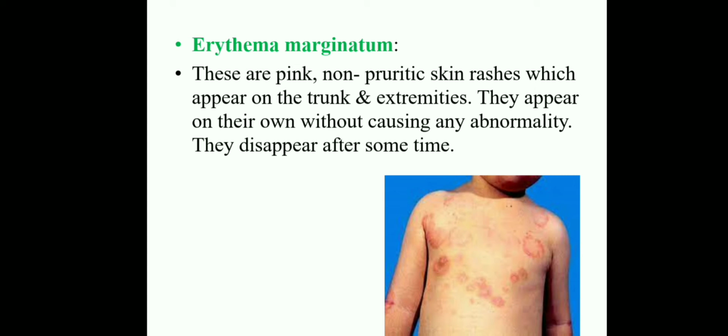They appear on their own without causing any abnormality. They disappear after some time. The parent explained that my child previously had reddish or pink skin rashes over the trunk and then the extremities. At that time we should also recognize that the child is suffering from rheumatic heart disease. But we can't see which valves and which layers of the heart are affected inside. Externally, we will recognize these clinical features.